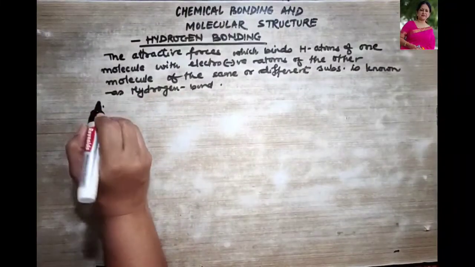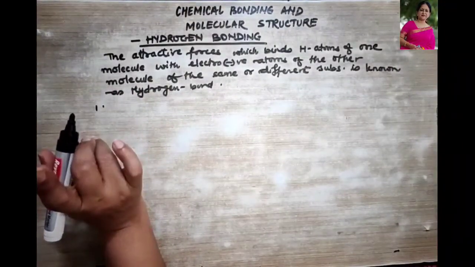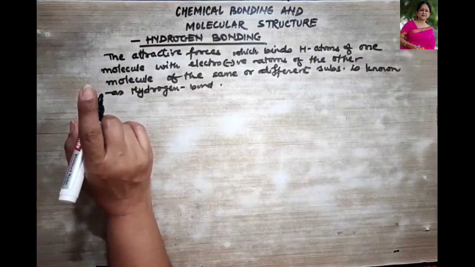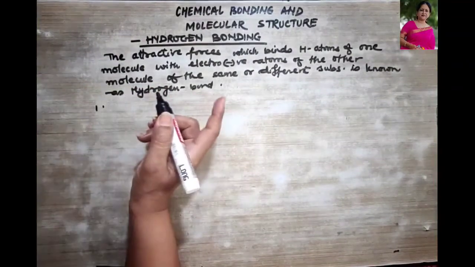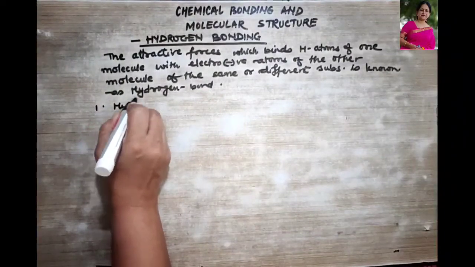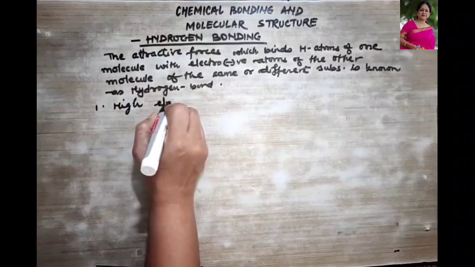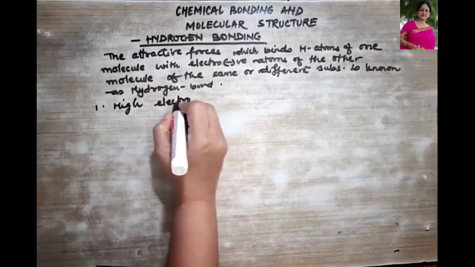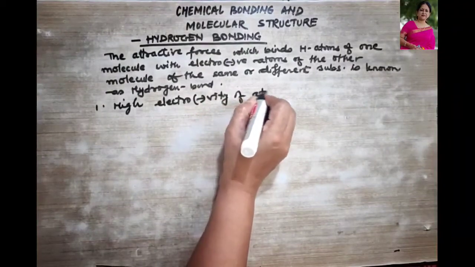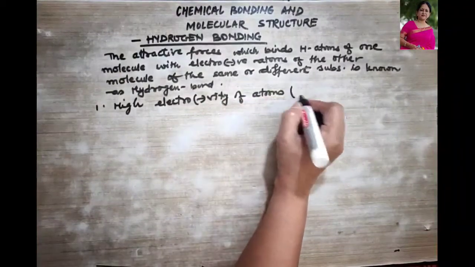Now, what are the conditions for the formation of hydrogen bond? So, first condition is it requires high electronegativity of the electronegative atoms, right? That should be linked to the hydrogen atom. As I said, it requires high electronegativity of atoms. So, which atoms are we talking about?